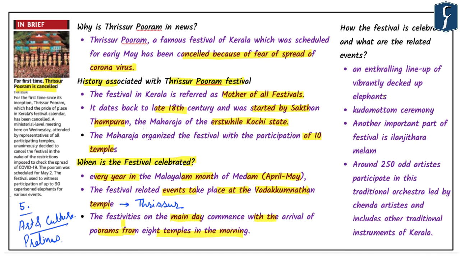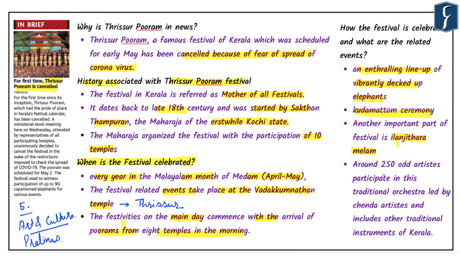Now, in this process of celebrating Thrissur Puram, an enthralling lineup of vibrantly decked up or decorated elephants is showcased. It is marked by Kudamattam ceremony, which involves swift and rhythmic changing of brightly colored and decorated parasols, and it is one among the highlights and is a keenly watched event. The Puram festival mainly happens between two groups representing geographical divisions of Paramekkavu and Thiruvambadi. Another important part of the festival is Elanjithara Melam, which is performed using traditional instruments.